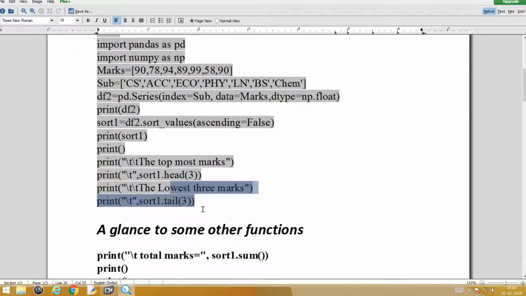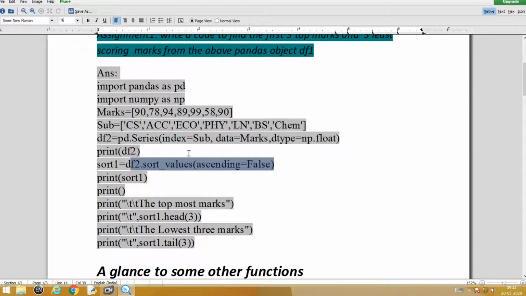Similarly, if I want the lowest 3 marks, very clearly this will take the last 3 marks from our sorted list. Just because I had given sort values and sorted in descending order, I am able to do it this way. If you are doing it in ascending manner, this goes the opposite.